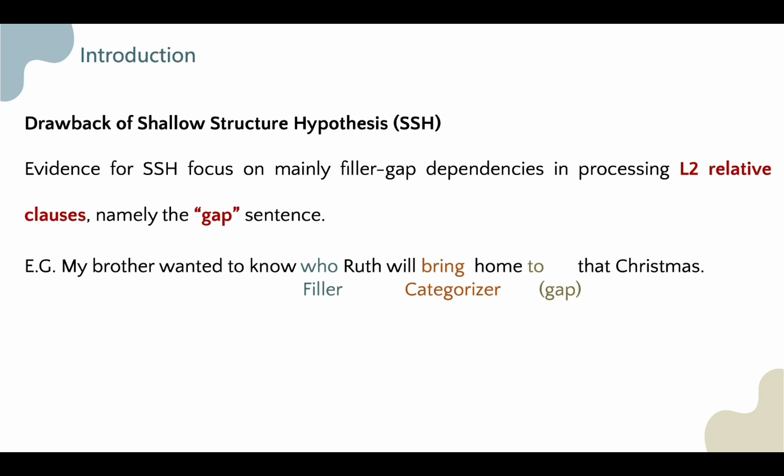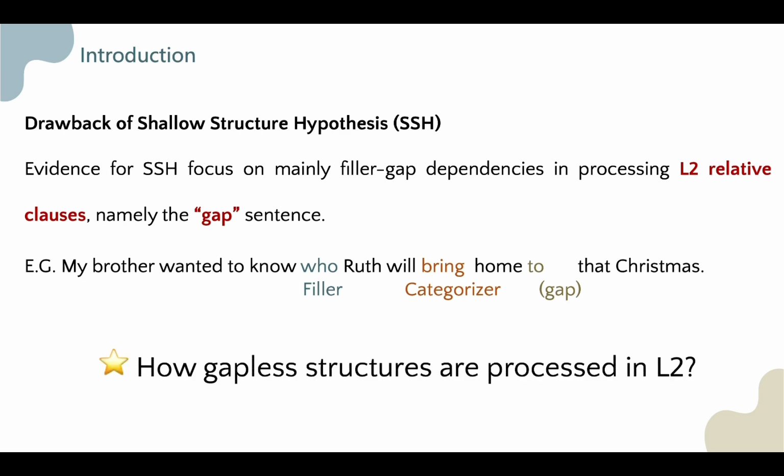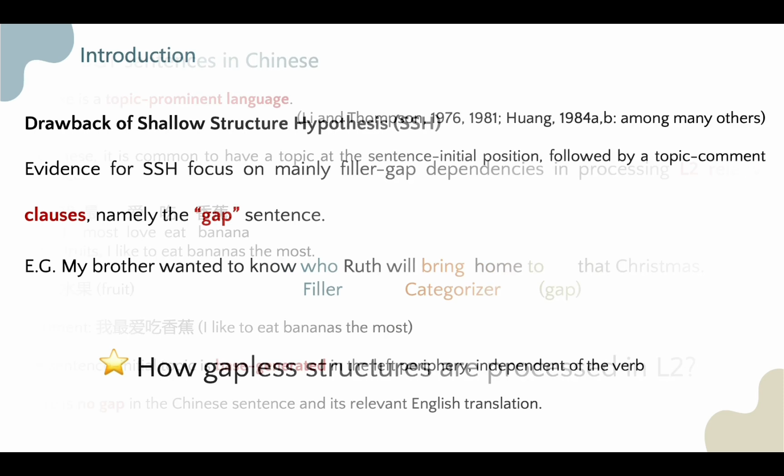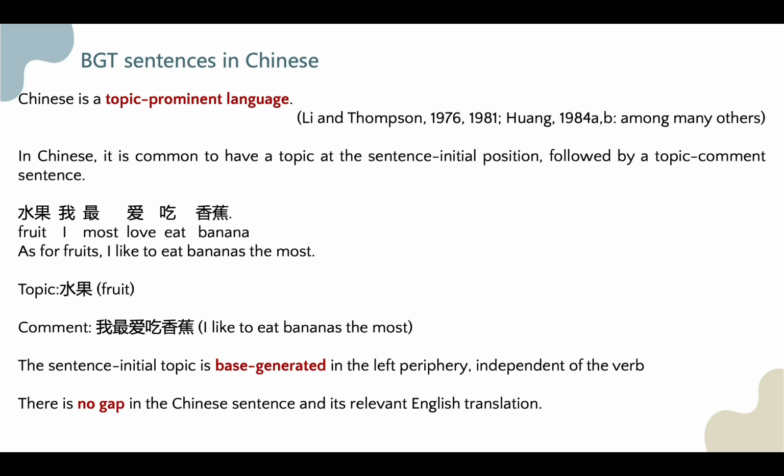However, here we can propose one question, that is, how gapless structures are processed in L2. One of the examples for such gapless sentences is Chinese base-generated topic sentences. In Chinese, it is very common to have a topic in sentence-initial position, followed by a sentence which serves as a comment about the topic.